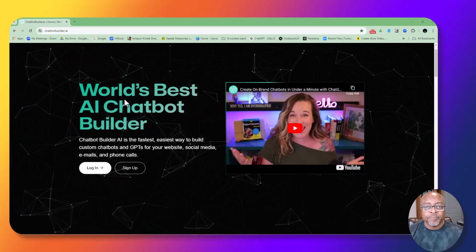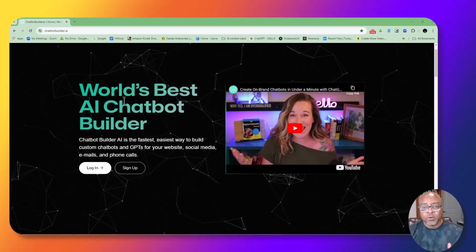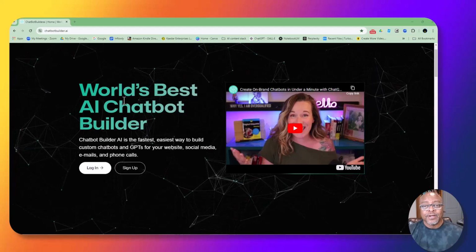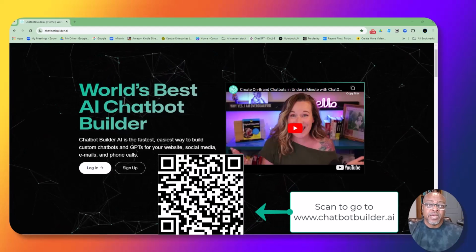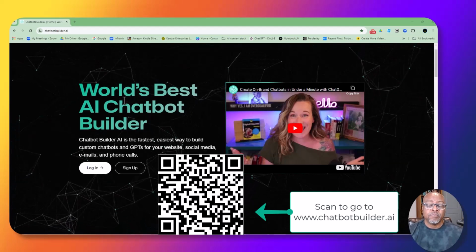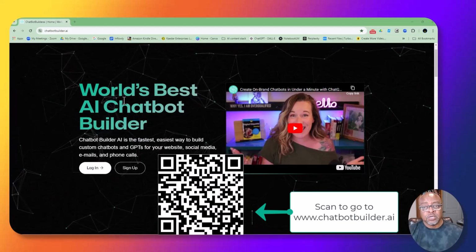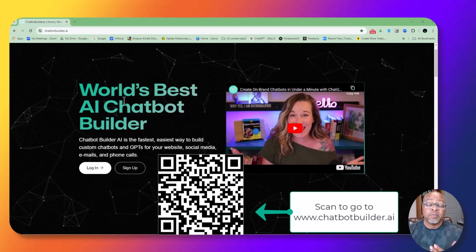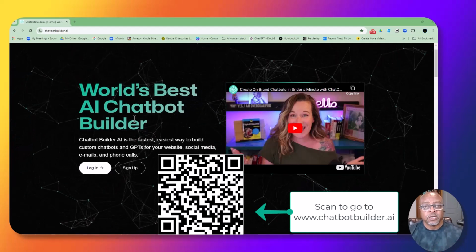The AI revolution has started, and whether you are for it or against it, it's neither here nor there. It's here. But there are times now that you can get in on things that are new, and this is really new. It is an AI automation agency that you can start from scratch and build yourself. It's through this software company called Chatbot Builder AI, and you see the website on the screen here.